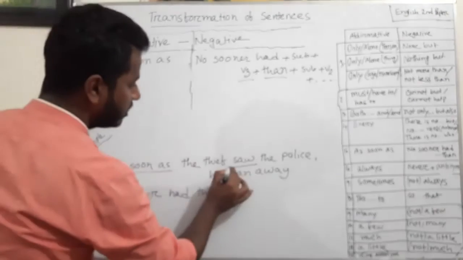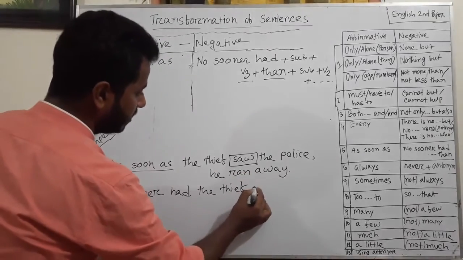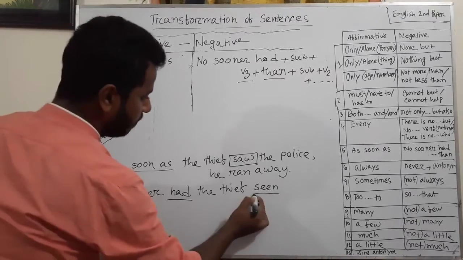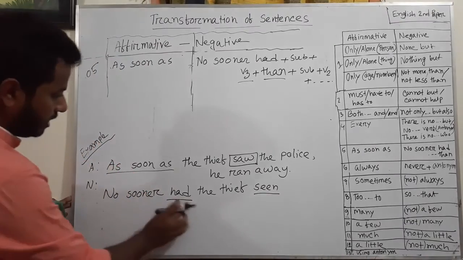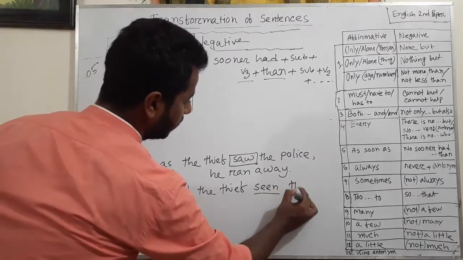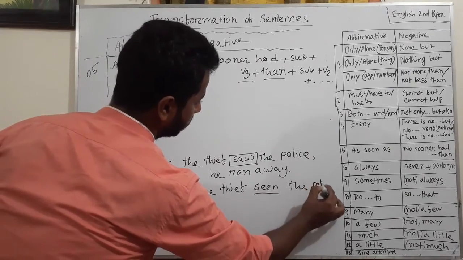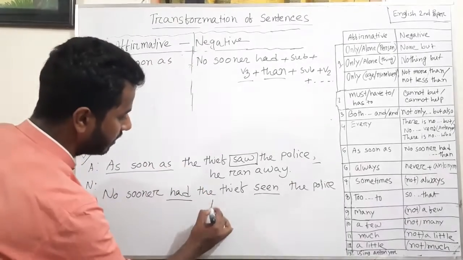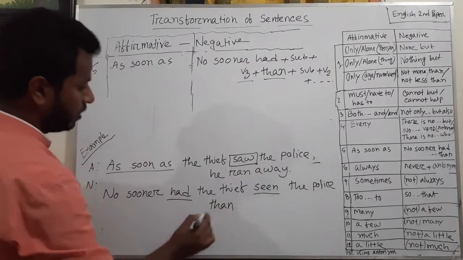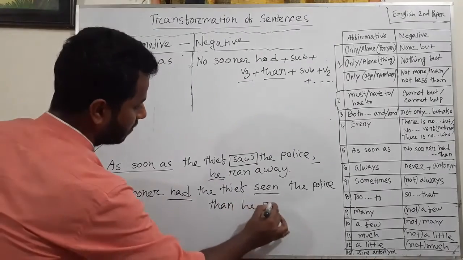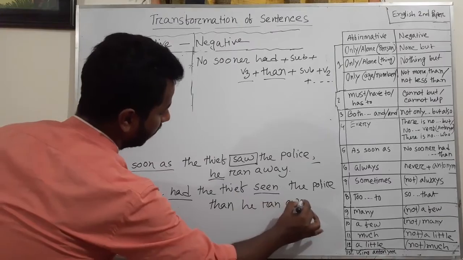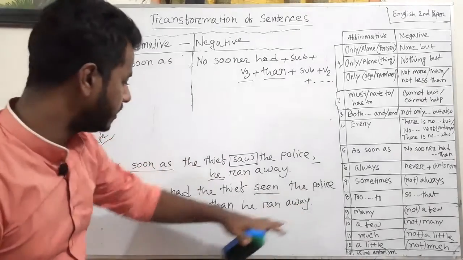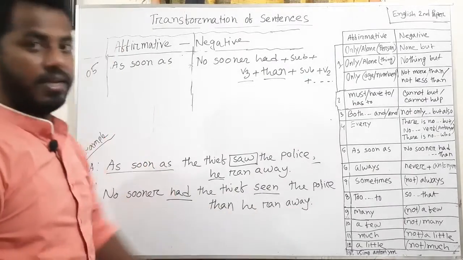The thief, here is saw, verb in past form, but here you have to use verb in past participle form. As there is had, the verb will be past participle form. So no sooner had the thief seen the police. Okay, then for this comma you have to use then, subject he, verb in past form, ran away. Okay, so no sooner had the thief seen the police, then he ran away.